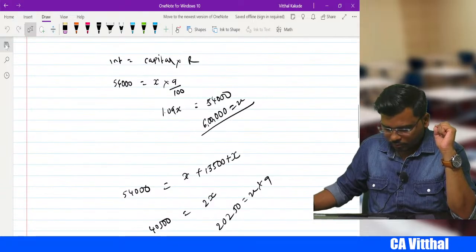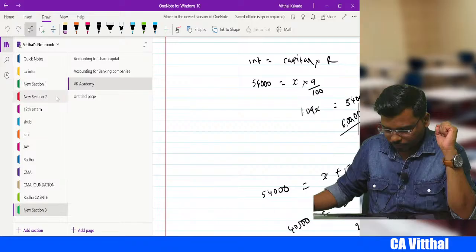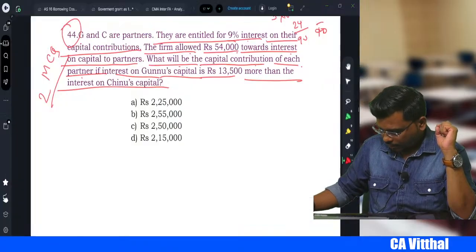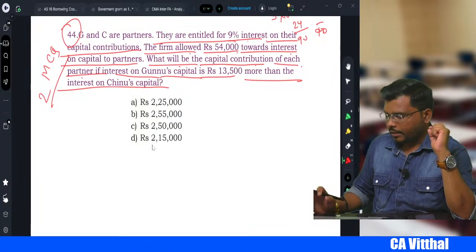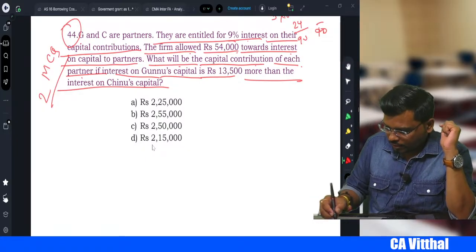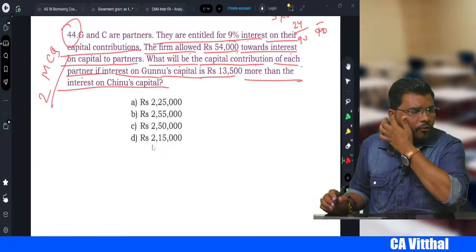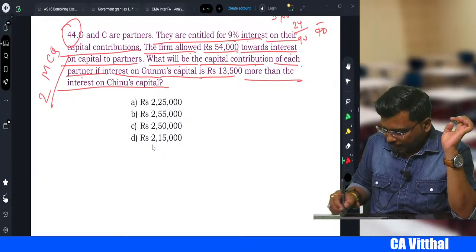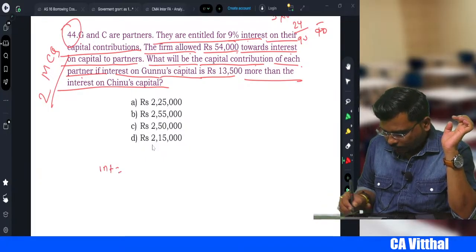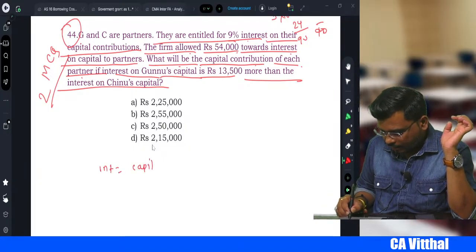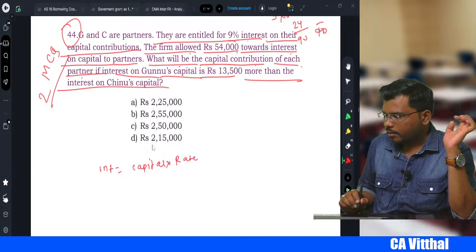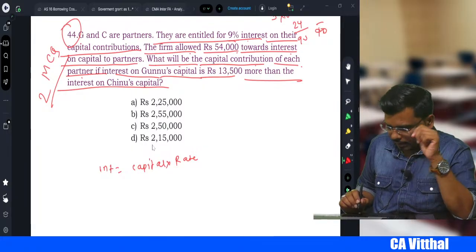Okay, I will solve it for you. We'll solve it here only because there is space. Now what do we do first? The interest on capital. What is the formula for interest on capital? Interest is equal to capital into rate. Yes or no? Correct.